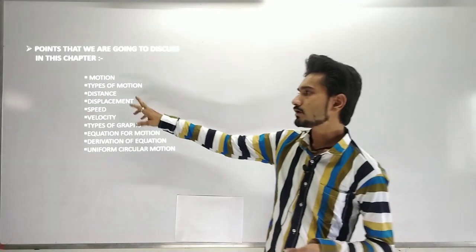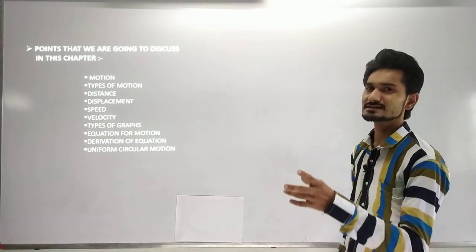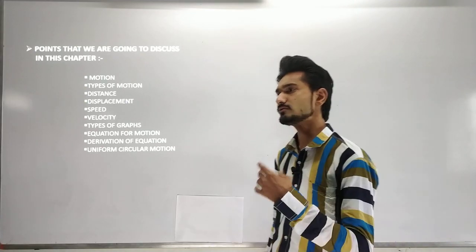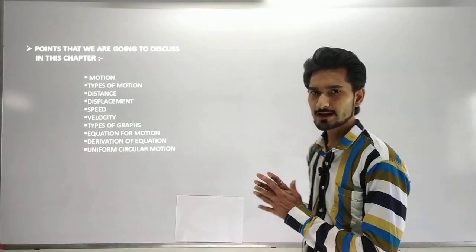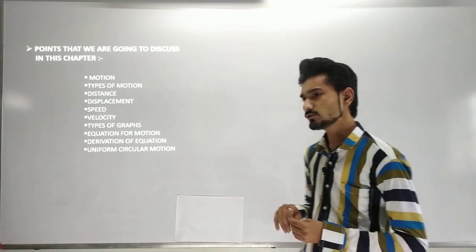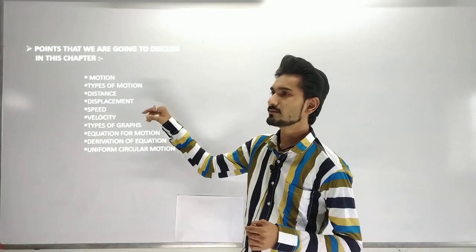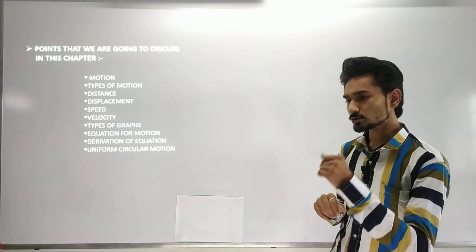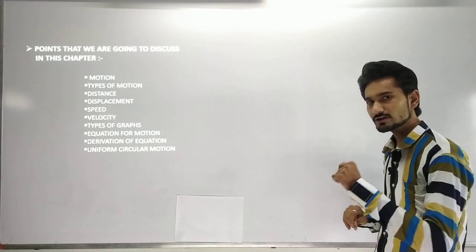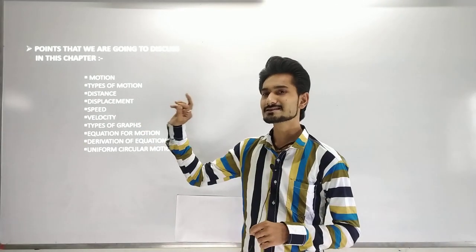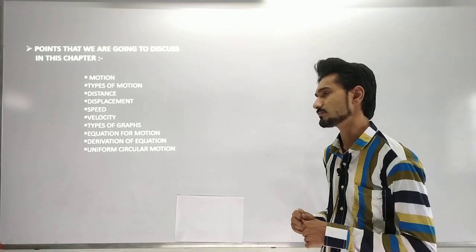So if I want to explain the distance to you, I have to give you only a magnitude and you can understand the distance. Suppose I give you an example: I am traveling 50 kilometers. You can understand the sir is talking about the distance. But if I give you a magnitude and direction both, then I am talking about the displacement. Those types of quantity which can be known by the magnitude and the direction both are known as a vector quantity.